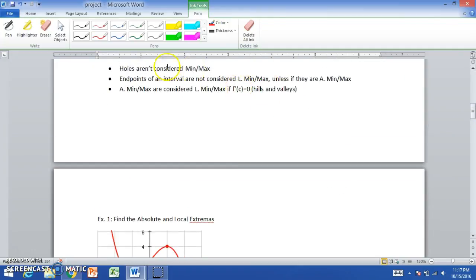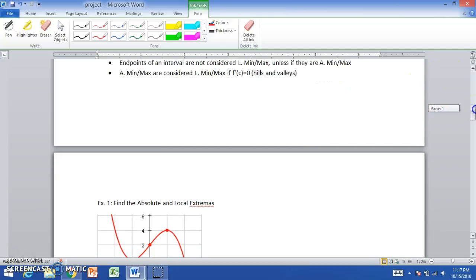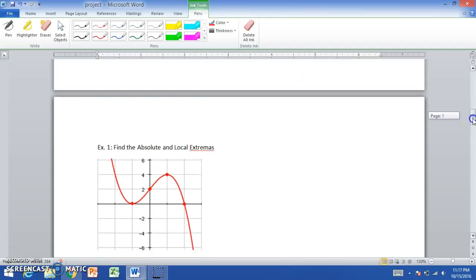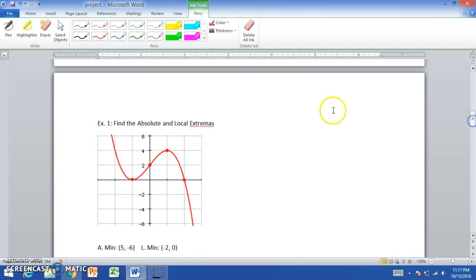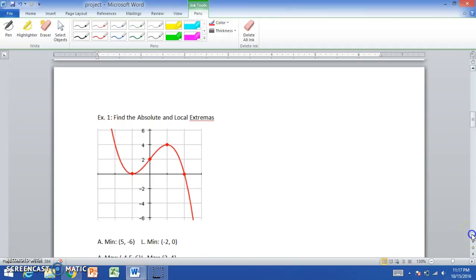So that is referred to as holes aren't considered minimums or maximums. The second point that I added was endpoints of an interval are not considered local minimums or maximums unless they are absolute minimums or maximums. That's a bit wordy, but I'll simplify it. Let's say -4.5 and 6 was not considered an absolute maximum.